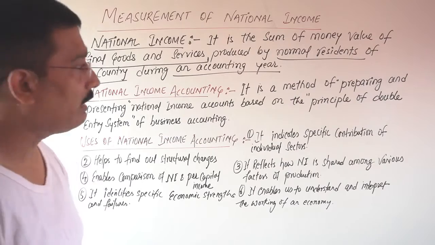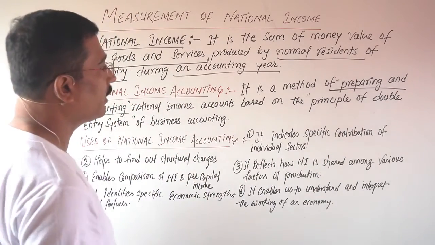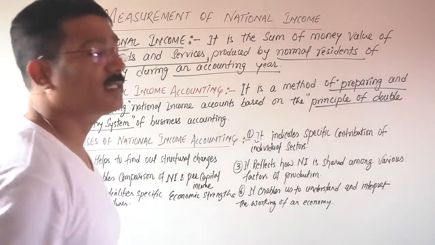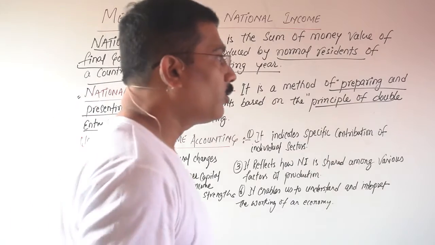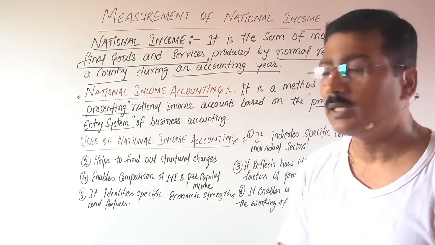So the keywords here are preparing and presenting, and on the basis of the principle of double entry system. Clear?